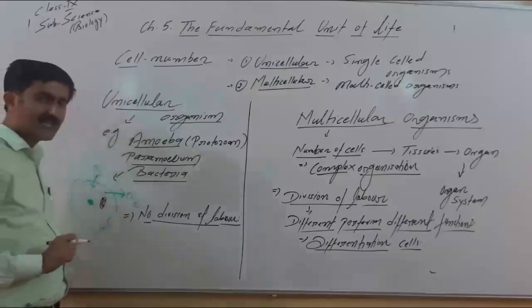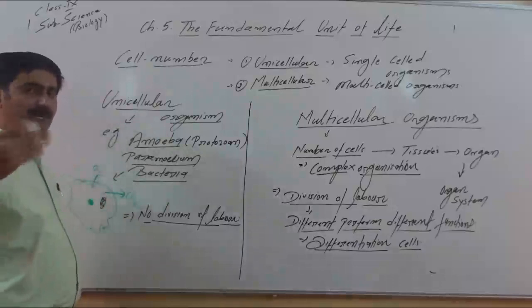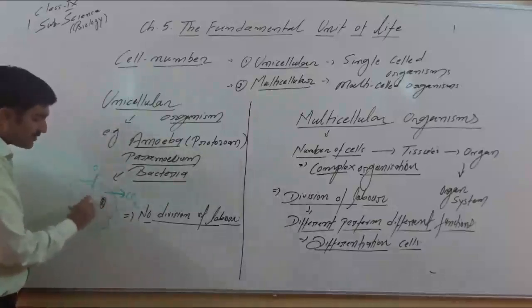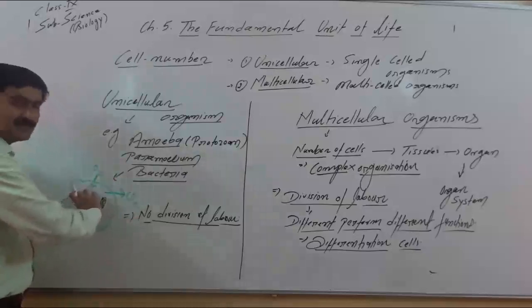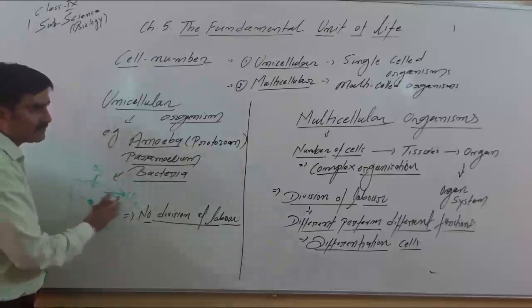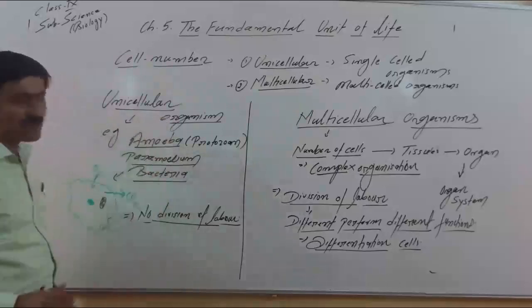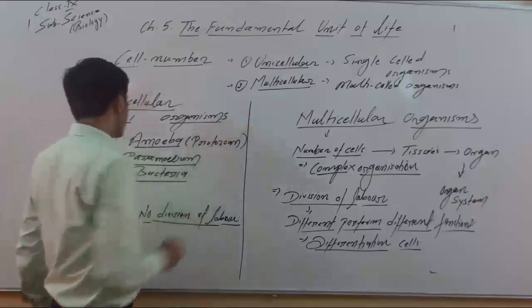The subcomponents of the cell may carry out different functions. So within a cell there may be division of work, but overall we say that in unicellular organisms, there is no division of labor.